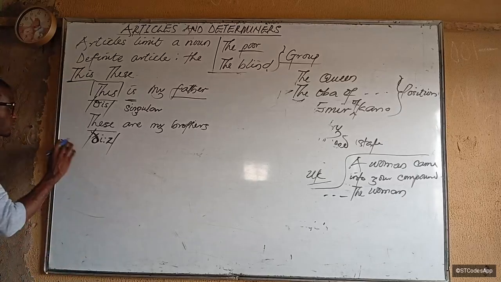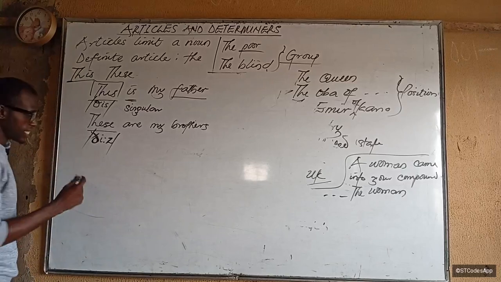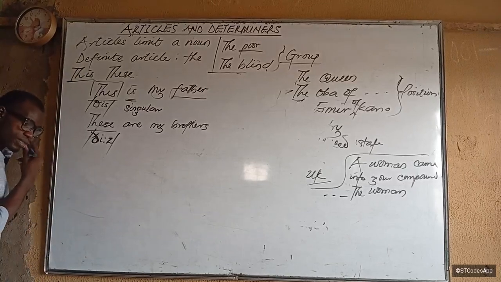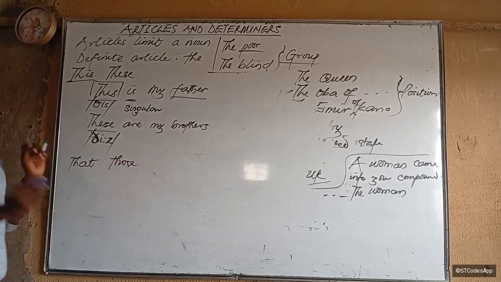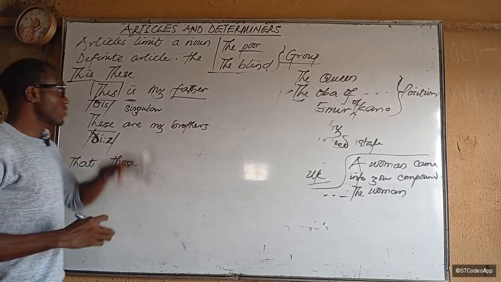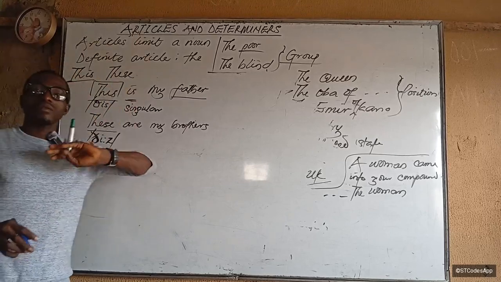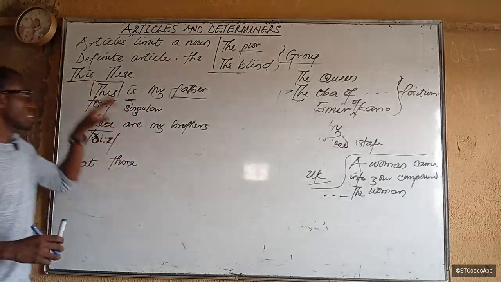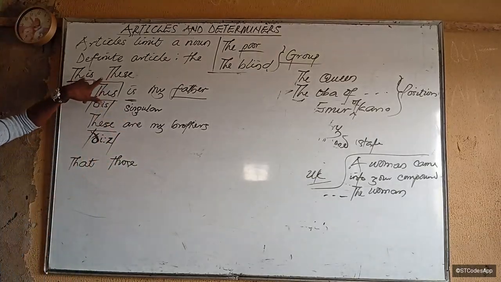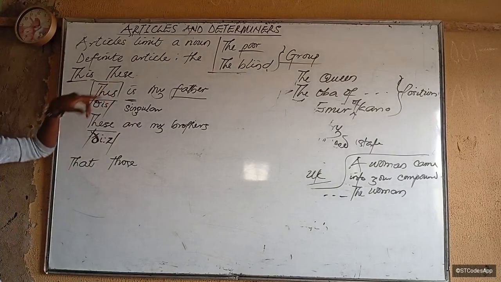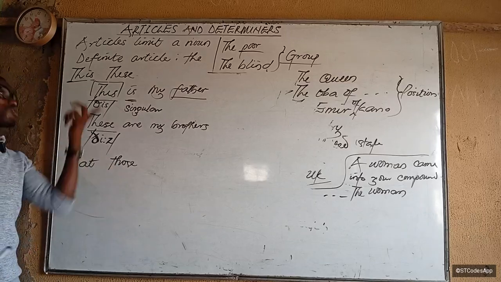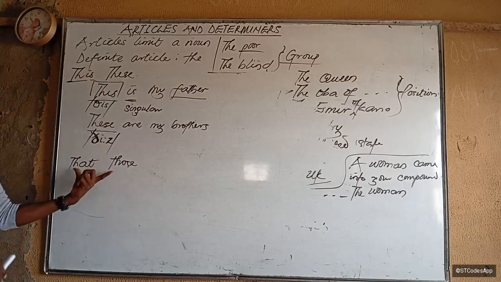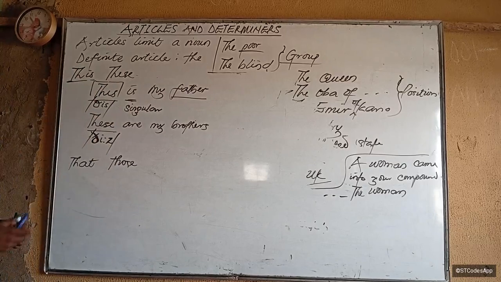Another determiner is this guy here. That and those. Now this one is also plural and singular, and it's also a pronoun like this too. These ones are called demonstrative. This is also demonstrative. Yes, this is also demonstrative.